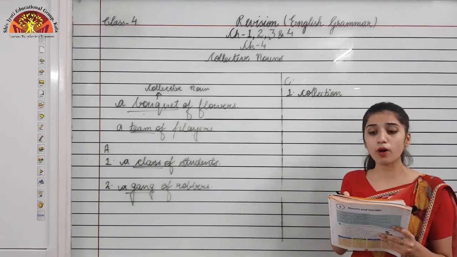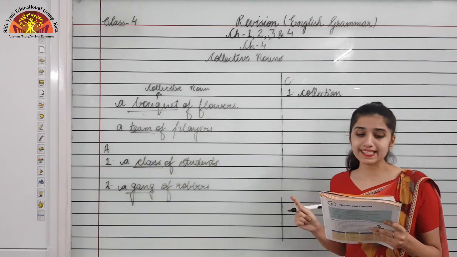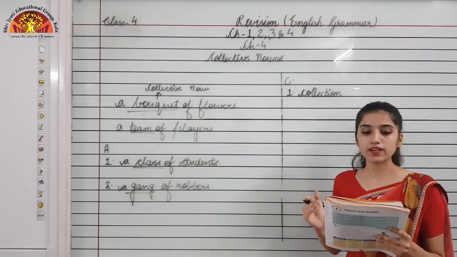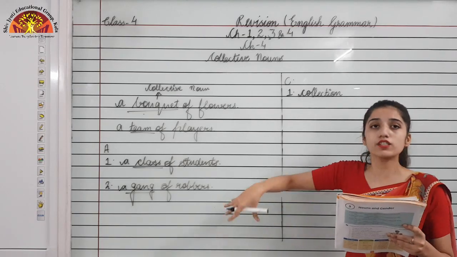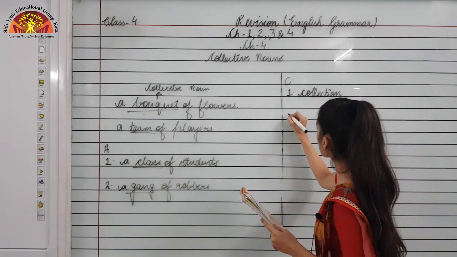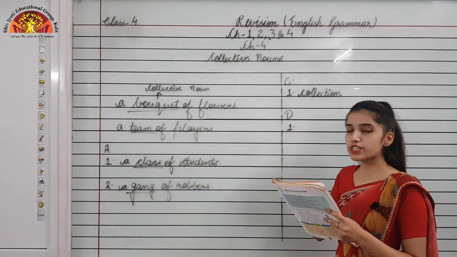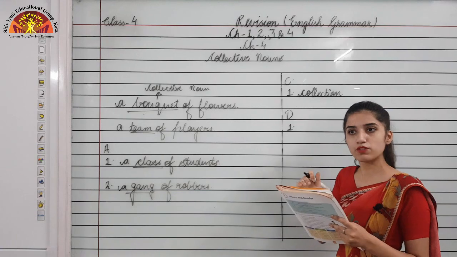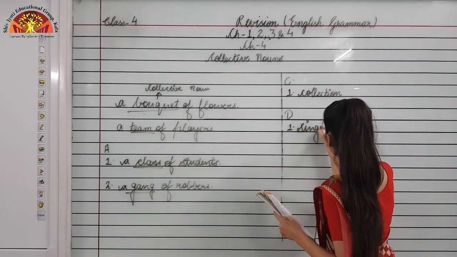So the first sentence is a church choir is a group of dash. A choir would be sung by singers only, right? So the answer for the first blank in D would be singers, which we have taken from the help box.